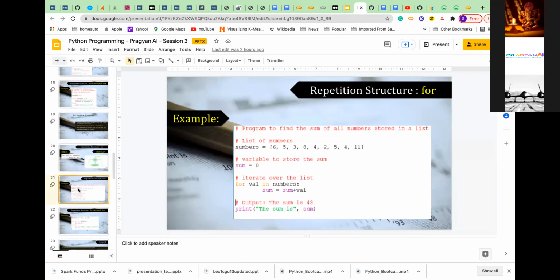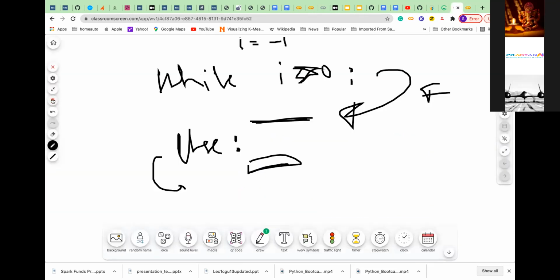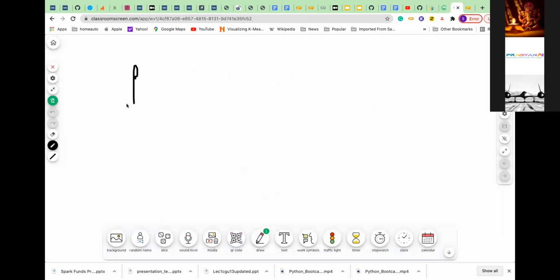The next thing is the for loop. I said the while loop and the for loop. Whenever we have those kinds of scenarios, you will be using a for loop. The difference here is that in the for loop, I know how many times I should be iterating, how many times I should be looping. Iterate means I have the count and I keep iterating.